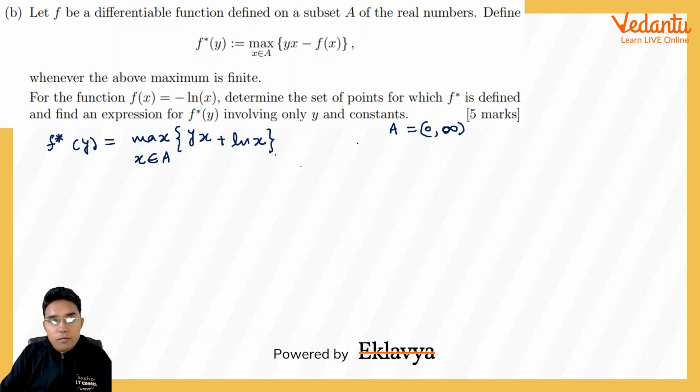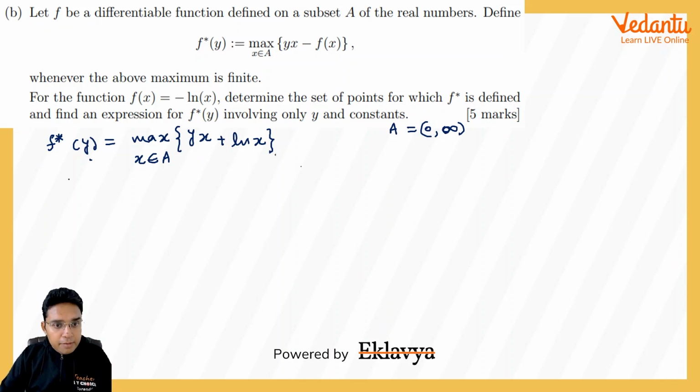Now what we are supposed to do here, please try to understand. For any given value of y, we have to vary all values of x so that we get the maximum possible value of yx plus ln x.